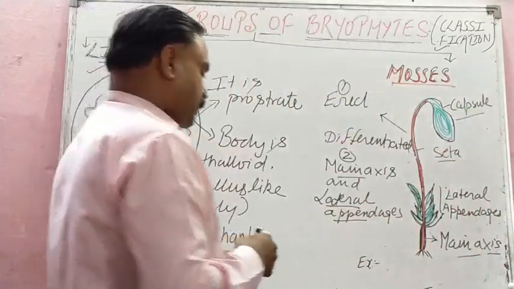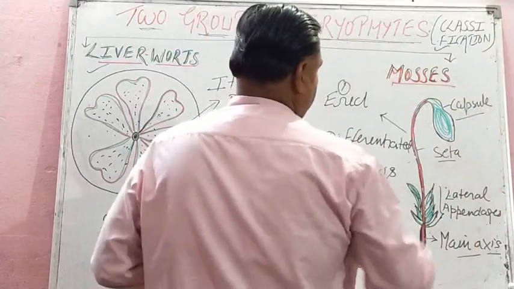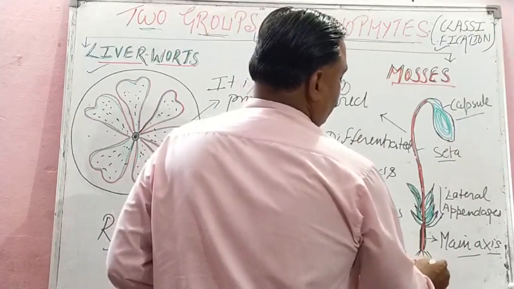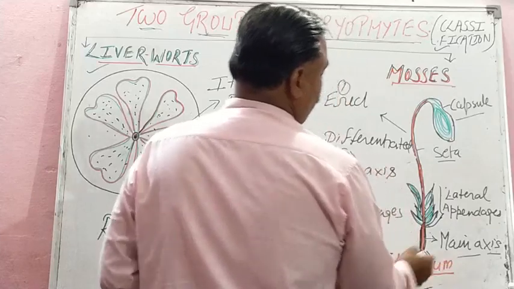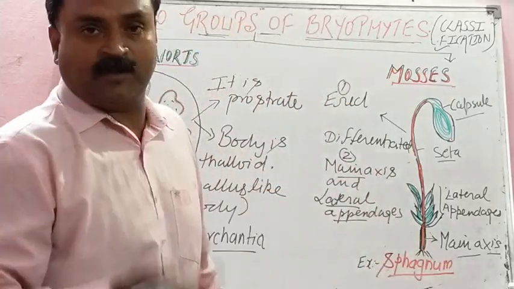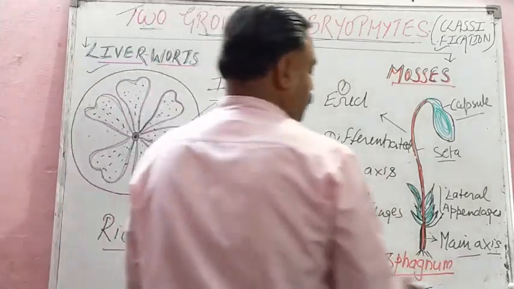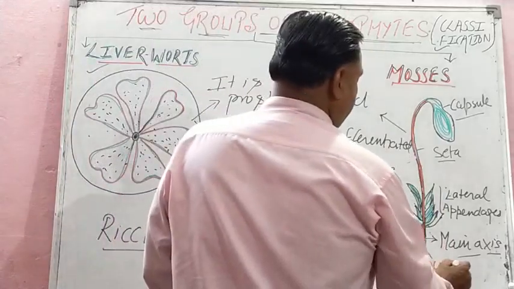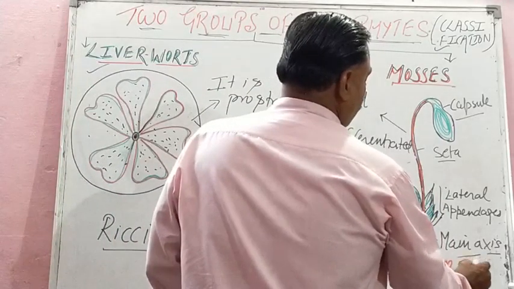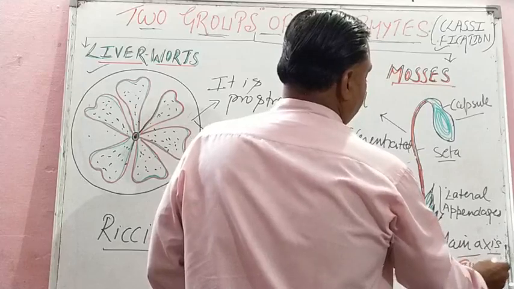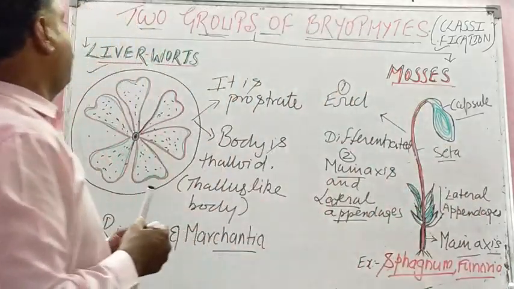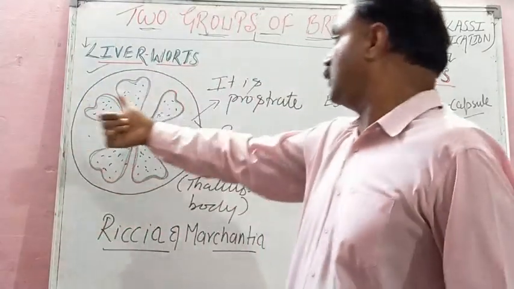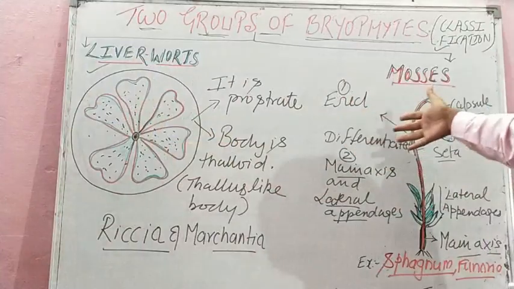The best example here is Sphagnum. Remember, students, a very important example. We will study it in economic importance also. Sphagnum is also called peat moss, and we derive a medicine, sphagnol, from this. Then Funaria, a popular example of mosses. So this is all about the two groups of bryophyte classification: liverwort and mosses.